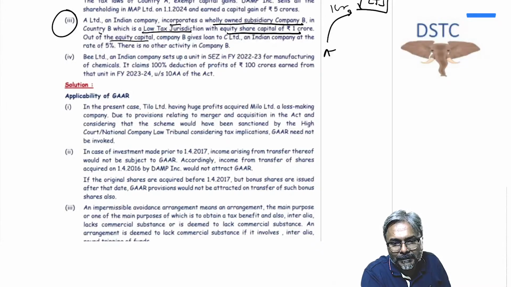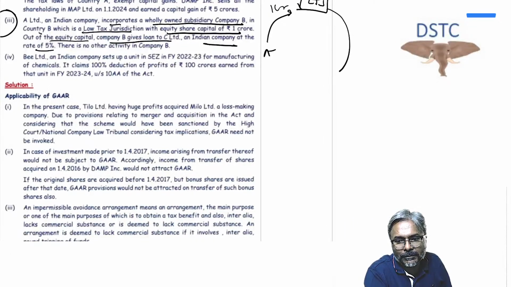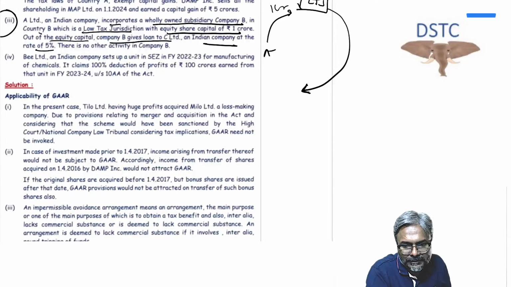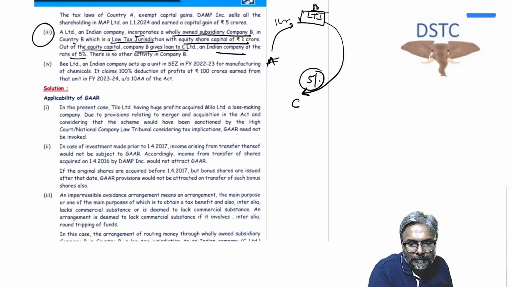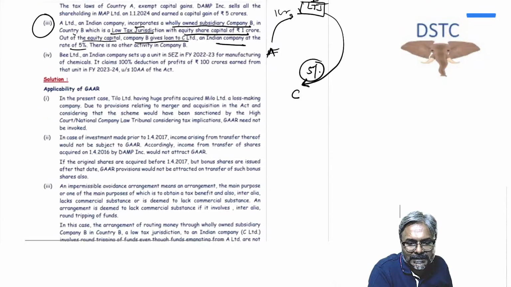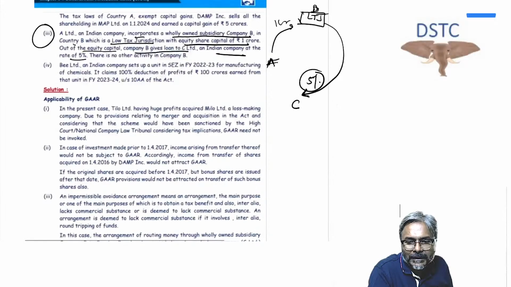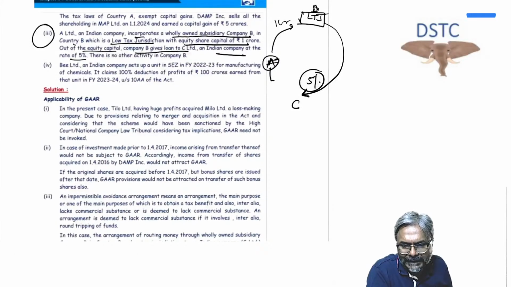Now, out of the equity share capital, company B gives the loan to C Limited, an Indian company, at a rate of 5%. So in this case, what they're doing, they are giving this particular loan at 5% to C. 5% loan, students. Now you, in fact, tell me in this case, can we say, students, it's a case of round tripping? Instead of A giving the loan, A should have given the loan to C. But no, they first float B in low tax jurisdiction and then give the loan to C. So this is known as round tripping.